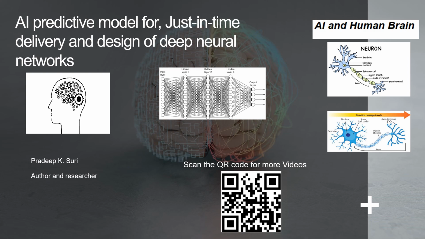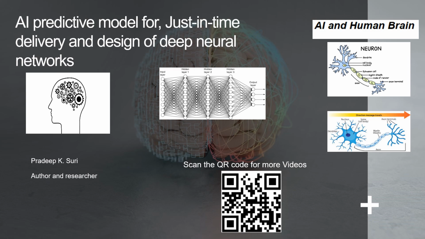3.0 Feature engineering. Create relevant features that can enhance the predictive power of our model. For example, we might create time-based features, customer segmentation features, or geographical features. 4.0 Model selection. Choose appropriate deep learning architectures for our problem. Common choices include recurrent neural networks, RNNs, long short-term memory networks, LSTMs, or transformer models.